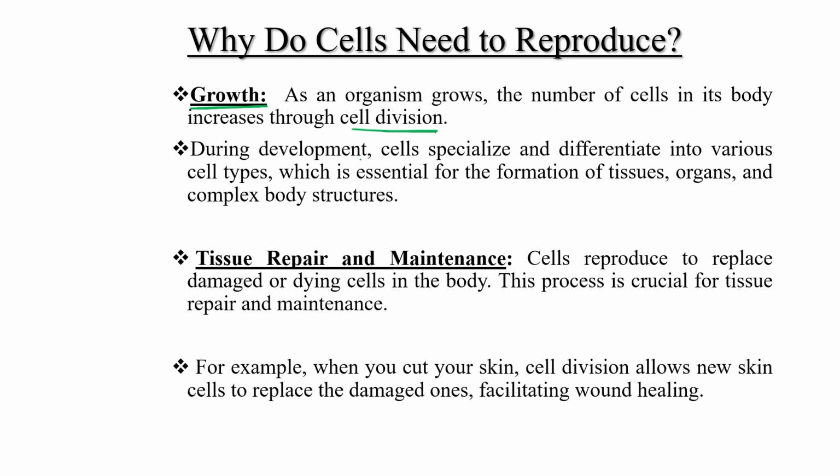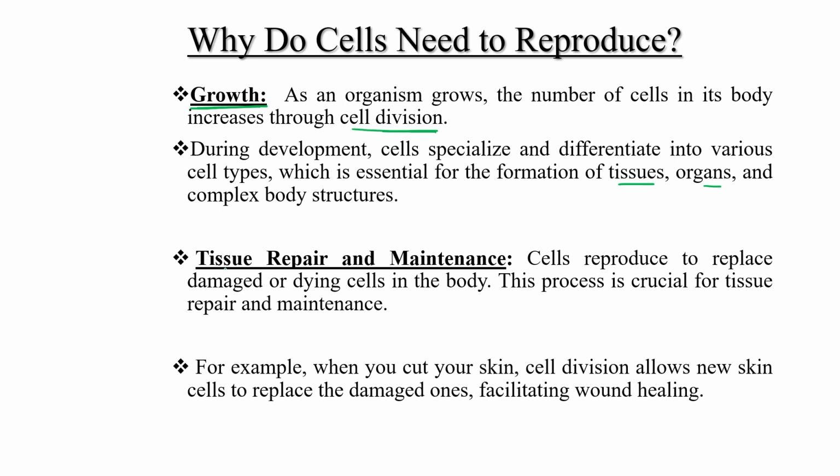During development, cells specialize and differentiate into various cell types, which is essential for the formation of tissue, organ and complex body structure, right? Initially 1 cell, 2 cells, 8 cells, 16 cells, but if any organism wants to grow and specialize, there is a need for cell division, and after some time that type of cell is specialized for its own type of function. So for growth purposes, cells need to divide, need to reproduce.